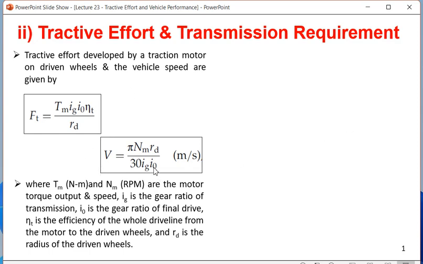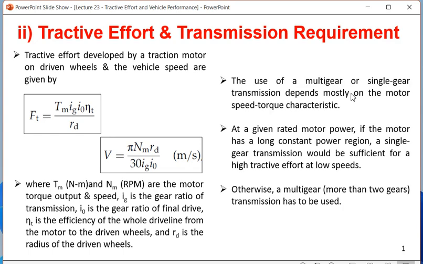The use of a multi-gear or single gear transmission depends mostly on the motor speed torque characteristic. Yesterday I showed you one very important factor which is called the speed ratio. It is actually the ratio of maximum output speed divided by the base speed. The lower the base speed, we have found that the gear ratio or the value of x is high. In that case we can get higher starting torque for a small base speed.